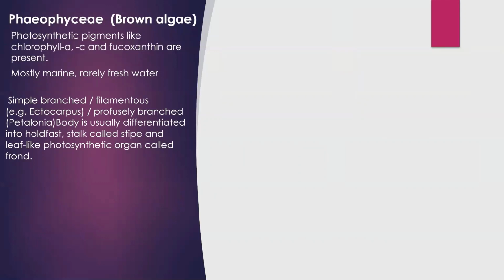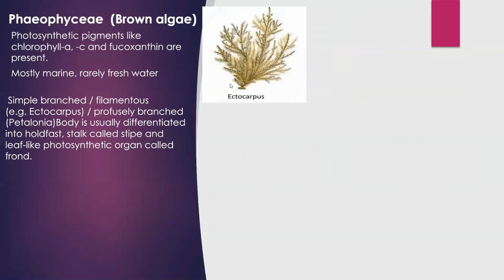Second point is about the thalloid structure. Here also you can see a variety. For example, simple branched filamentous structure is found in Ectocarpus. If you observe this picture of Ectocarpus, which is an example of Phaeophyceae, the thalloid structure is filamentous, elongated, and it is branched type of filamentous.